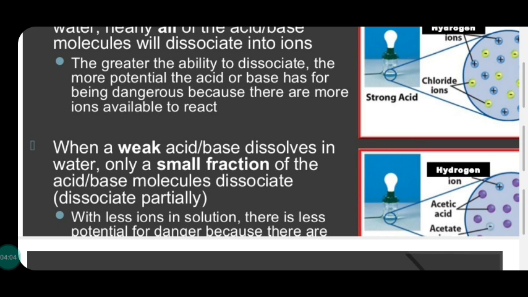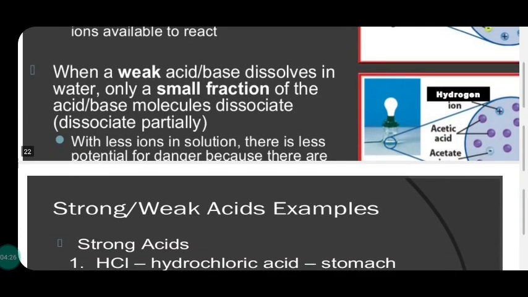When a weak acid or base dissolves in water, only a small fraction of the acid dissociates. Means 50% of the content is left behind in the container. Only partial dissociation or partial breaking takes place. With fewer ions in solution, there is less potential.